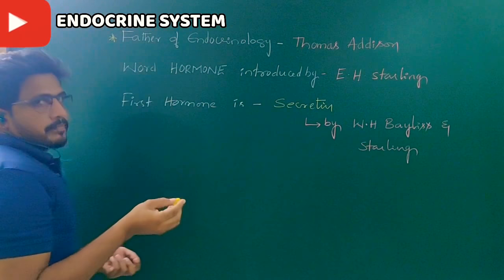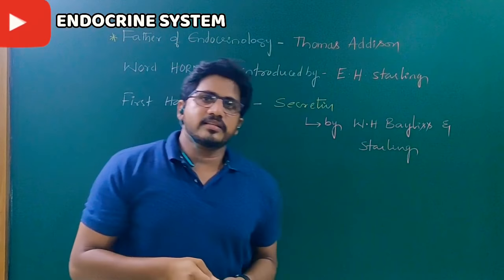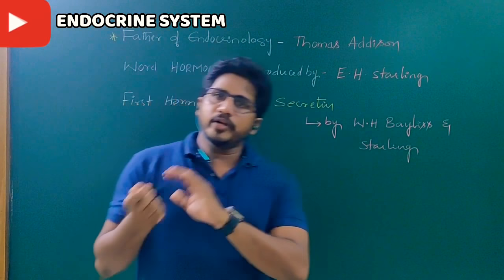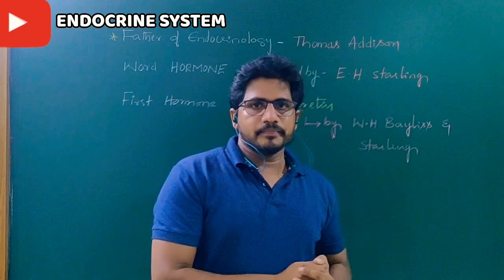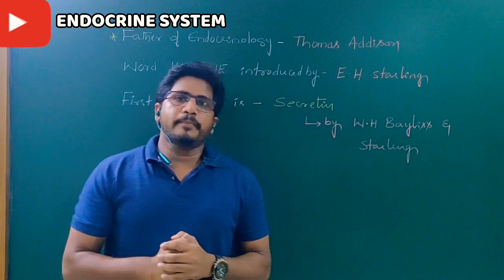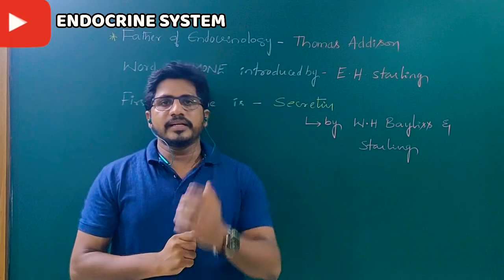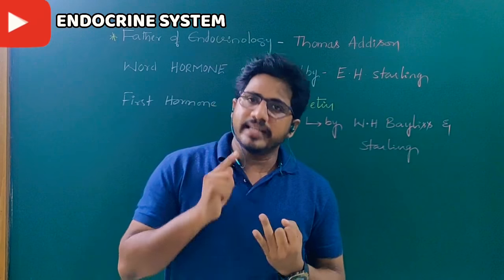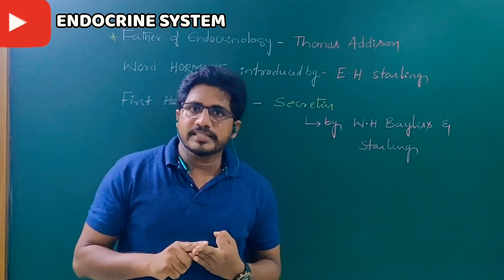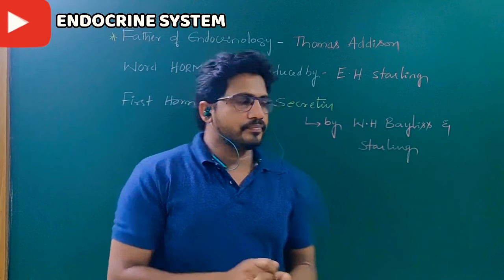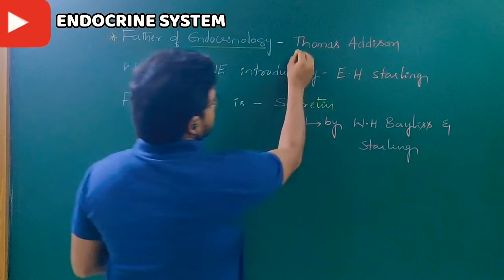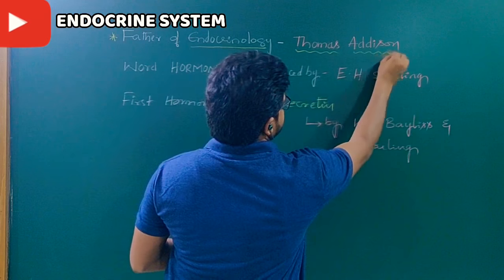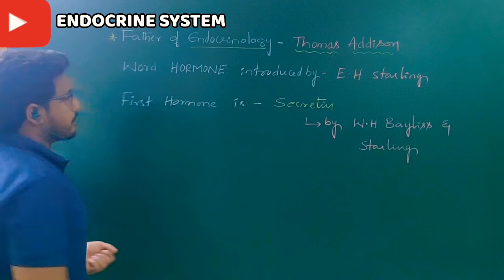The hormones are secreted by endocrine glands. So the study about the endocrine system is called endocrinology. Endocrinology is a branch of biology that deals with endocrine glands, their origin, their hormonal secretions and their impacts. So, the father of endocrinology is Thomas Edison. Clear?